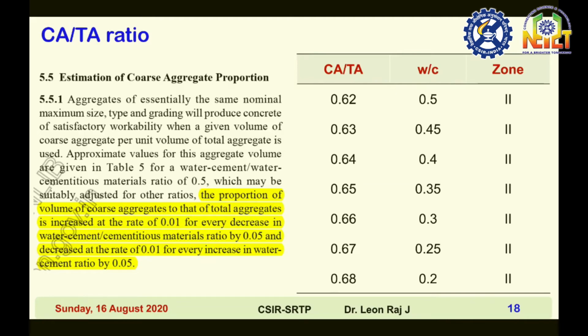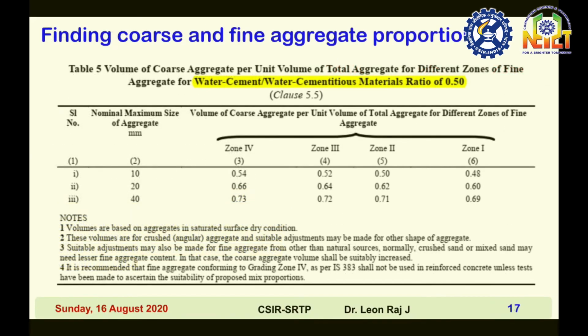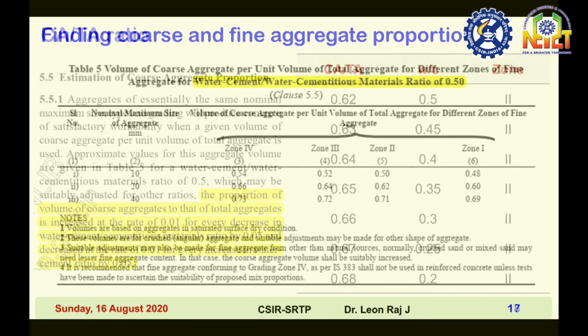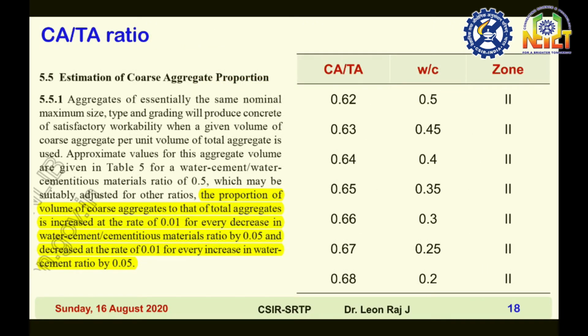Then again the code is giving a hint to get the interpolation values. In this table, all this information is given for a water cement ratio or water by cementitious material ratio of 0.5. Your water cement ratio may be less than 0.5, maybe 0.3, 0.2 or 0.36, whatever it may be. In that case, the code is giving a suggestion to interpolate your intermediate values.